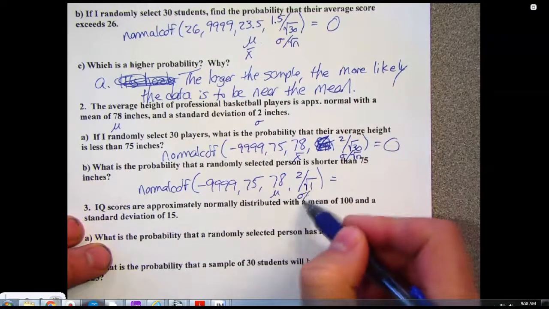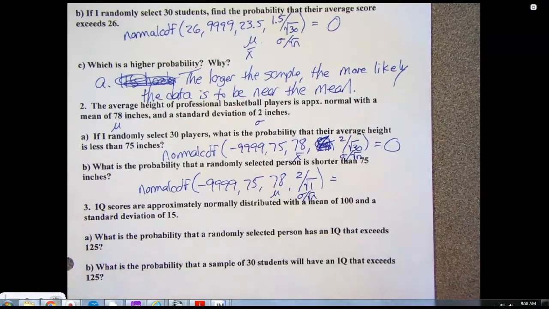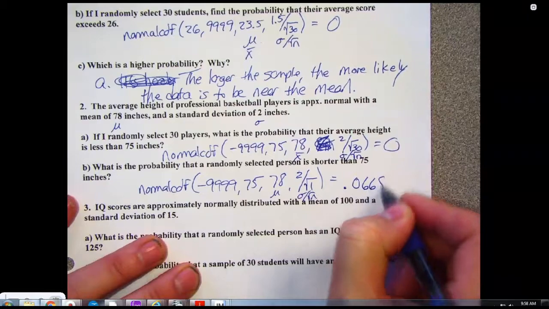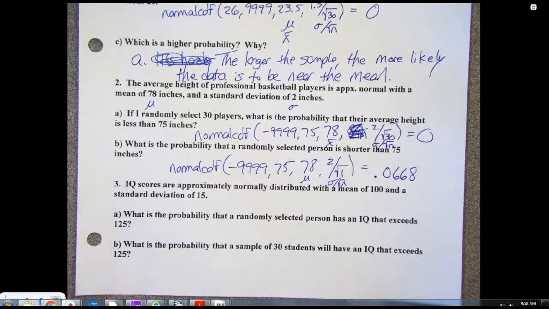I suppose that kind of gets at what you were asking, right? That one I got 0.0660. Agree?